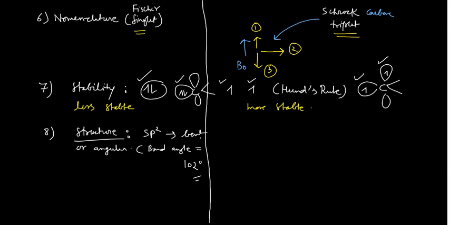102 degrees. While in case of your Schrock carbene, if you talk about the structure, it could be sp2 hybridized, like an angular or bent structure, or it could be linear also. It could be linear also with sp hybridization. However, in organometallics, you will encounter only the sp2 kind of thing. You will not encounter the linear one, but you should remember it.